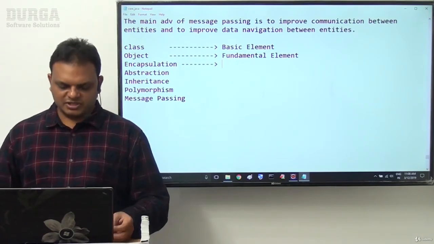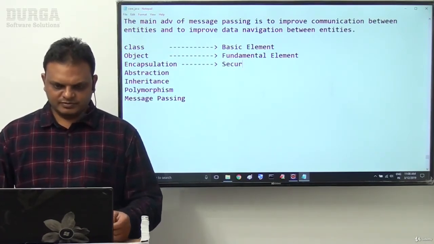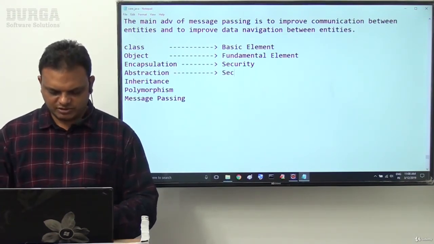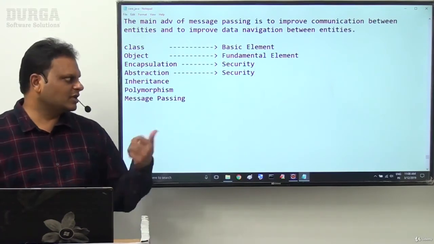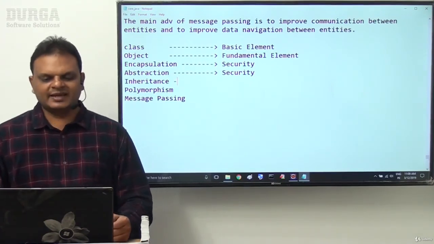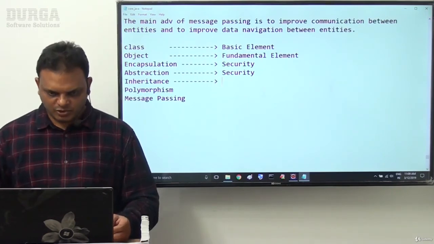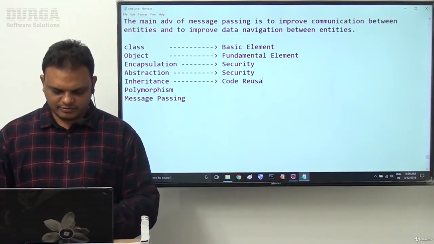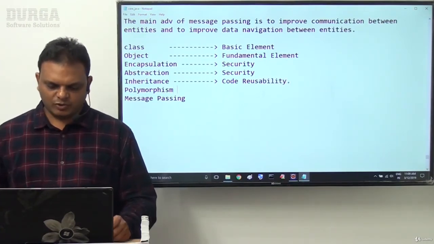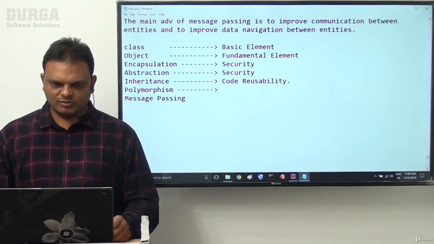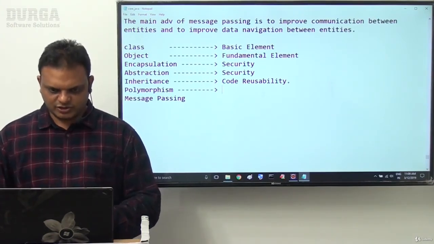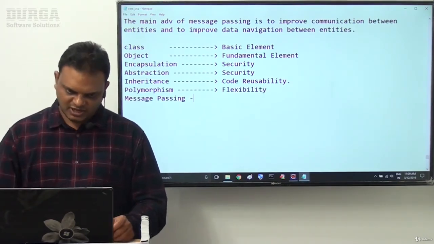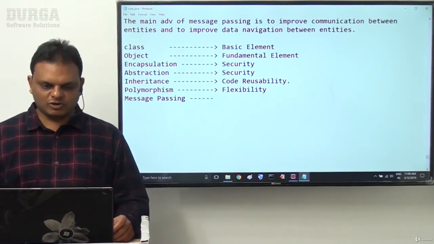Next one, encapsulation is able to improve security. This is one advantage. Abstraction is also able to improve security. Both encapsulation and abstraction are able to achieve security. Inheritance is able to improve code reusability. After that, polymorphism, that means we are able to get flexibility while implementing polymorphism. That means polymorphism is able to provide flexibility to design our applications.